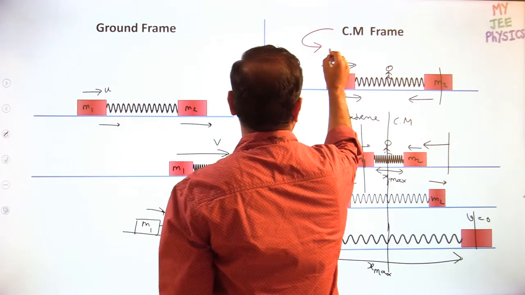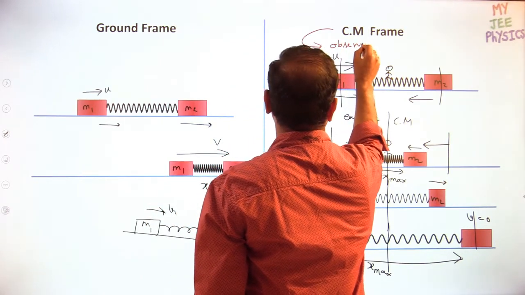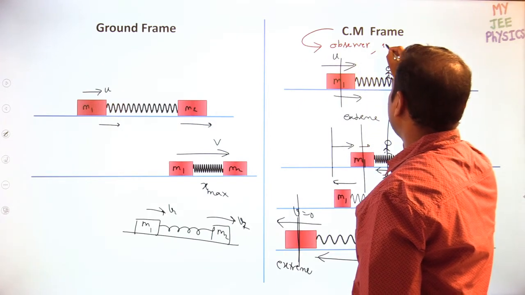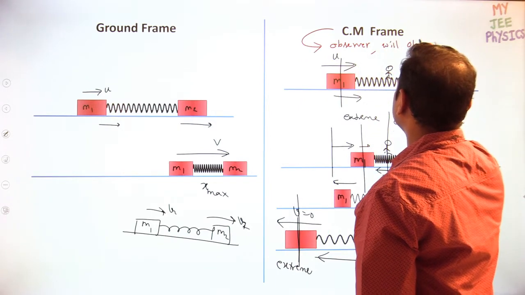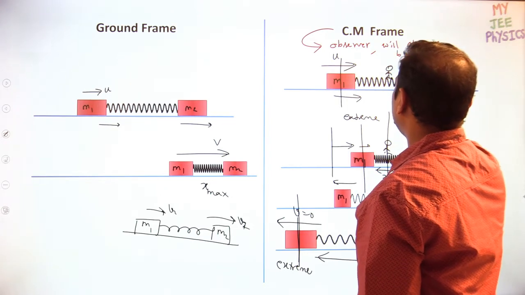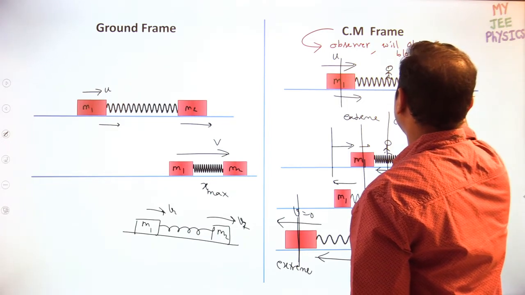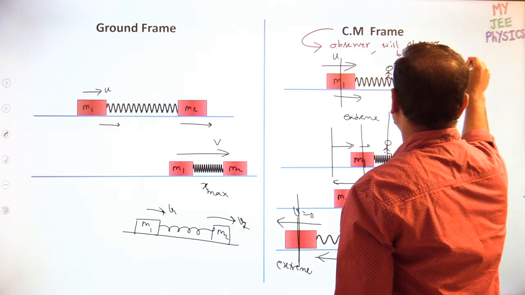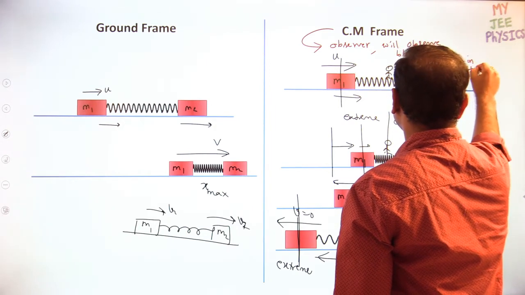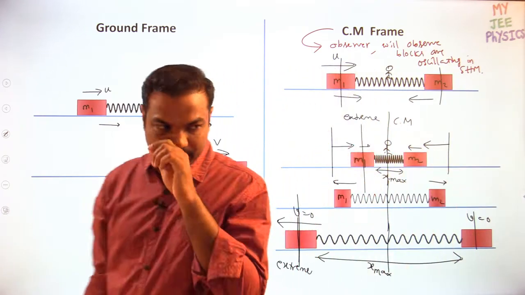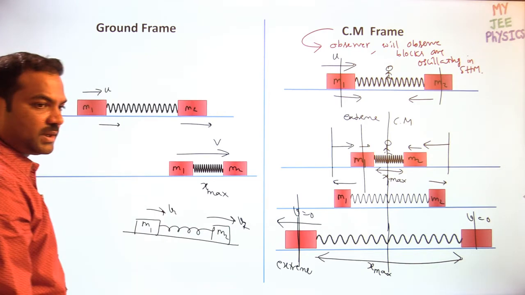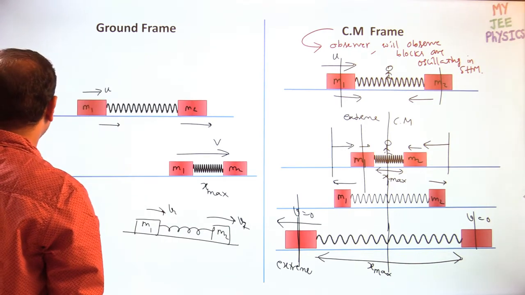With respect to the center mass, an observer will observe blocks oscillating in SHM. Okay, blocks will oscillate in SHM. Clear? Let us go with the next part.